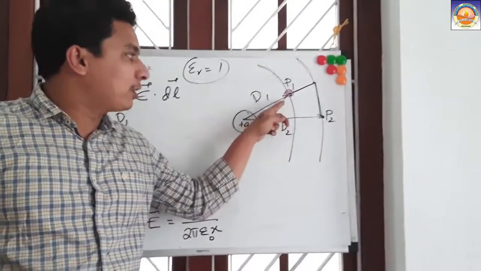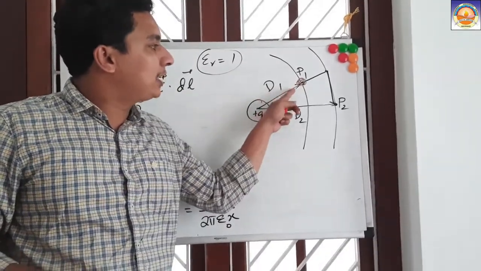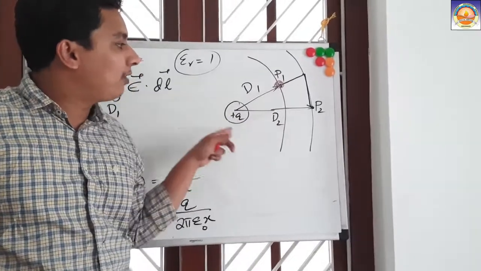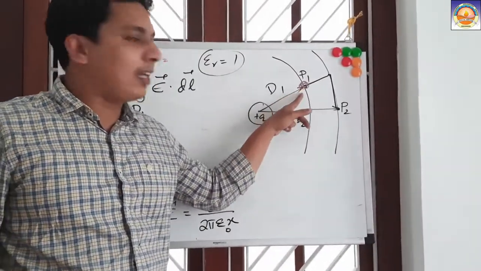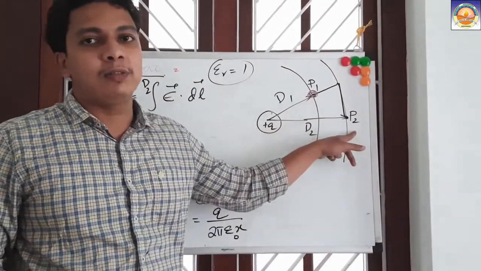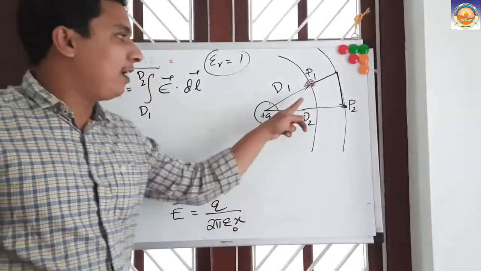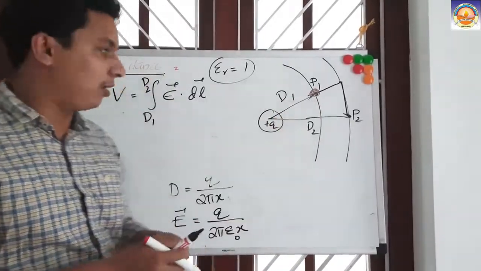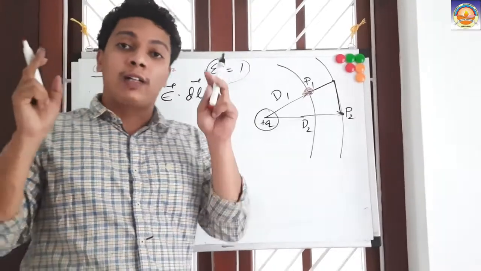If this is a positive charge and this is a positive charge, then this will push the positive charge away from it, so the work will be done by the system only. Whatever be the energy of this charge here, it will reduce when it comes to P2, or some energy is spent by the system when we are taking it from point P1 to P2, or from the distance D1 to D2. That we call voltage drop. That is what is meant by voltage drop.